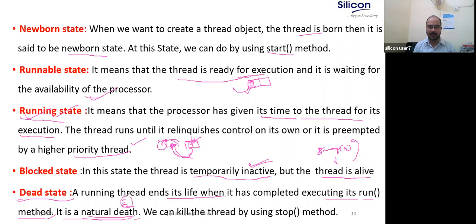Meantime, suppose a thread has 100 instructions, and at the 10th instruction there is a problem and the thread is stopped. That is not a natural death; it is an accident, you can say. We can kill the thread by using the stop method. We can forcefully kill the thread at the 10th instruction out of 100. So that is not a natural death.